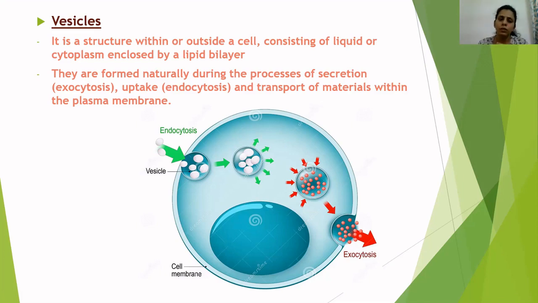I have told you in the previous slides that rough endoplasmic reticulum helps in the synthesis of secretory proteins.